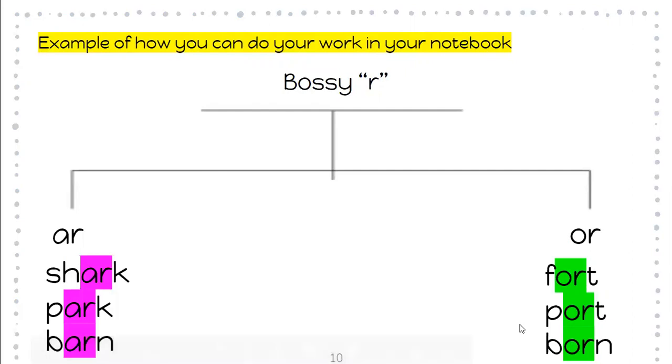So again, you don't have to make a tree map. This is just an option because we love to do lots of thinking maps at school, but you are doing this in your notebook, and after you have written down all of your cycle 19 words, you're going back and finding the AR or OR in the words with a crayon, colored pencil, or a marker.